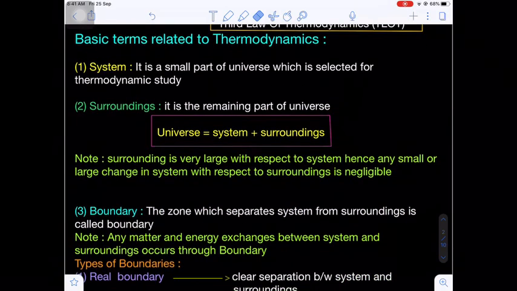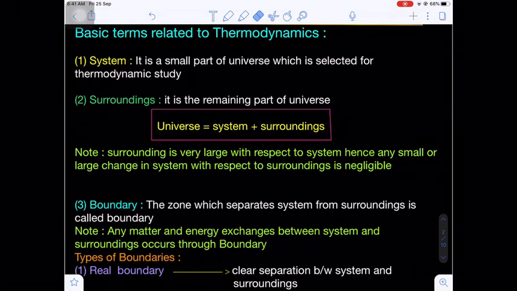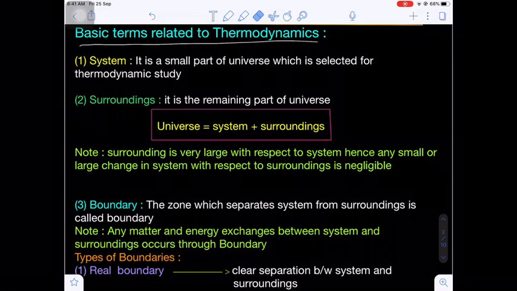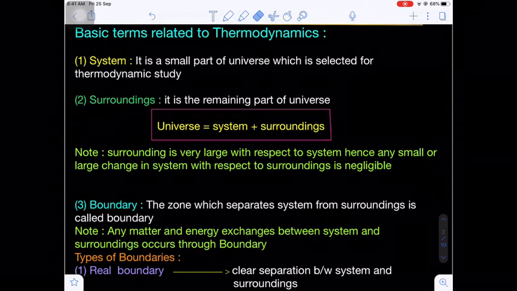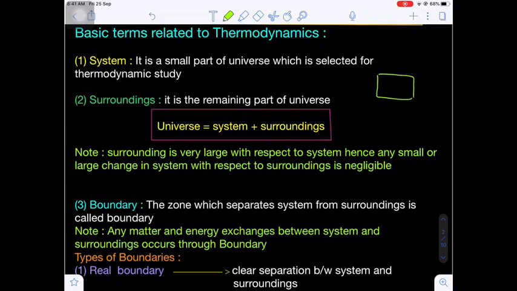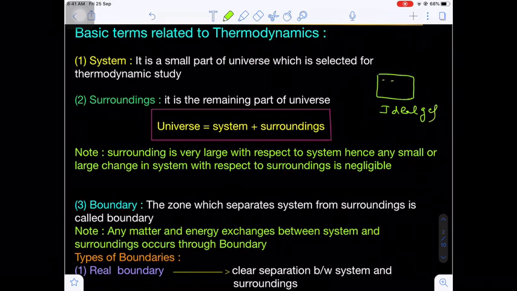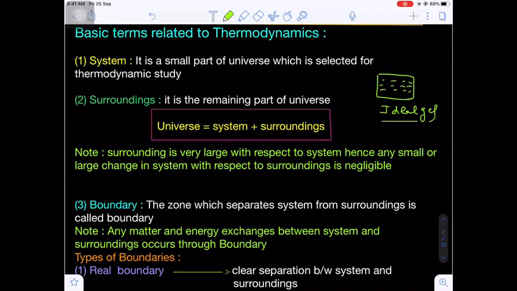Now in this thermodynamics chapter there are some basic terms which we have to cover. What is the terminology related to the thermodynamics chapter? The first one is the system. It is a small part of the universe which is selected for the thermodynamic study. Let's suppose we are dealing with an ideal gas closed in a container. So in a closed container we are taking an ideal gas, and the ideal gas is our system.